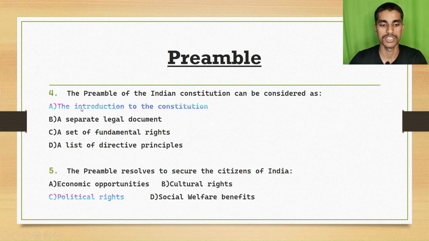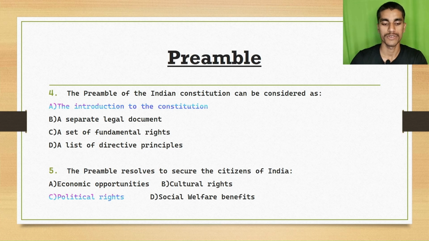Question number 4: the preamble of the Indian Constitution can be considered as option A, the introduction to the Constitution, option B, a separate legal document, option C, a set of fundamental rights, option D, a list of directive principles. The right answer is A, the introduction to the Constitution.